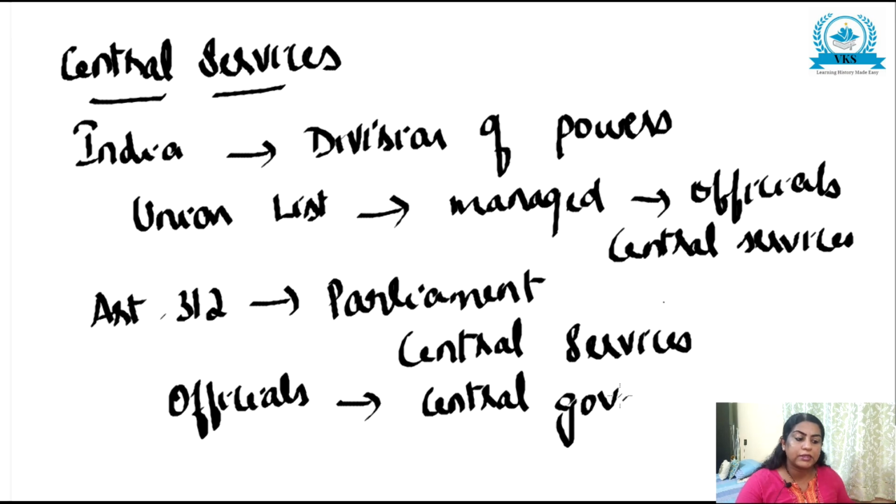So, the subjects under the union list are managed by the officials under central services. According to Article 312 of our Constitution, the Parliament has been empowered to create central services, and the officials appointed under them come exclusively under the control of the central government.